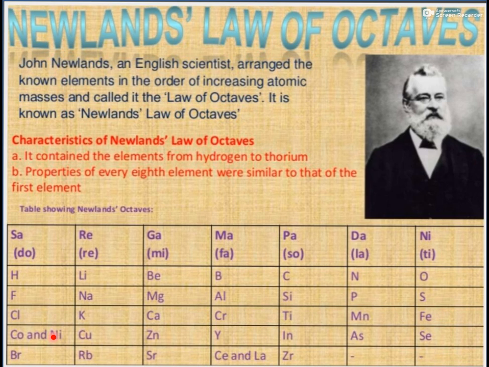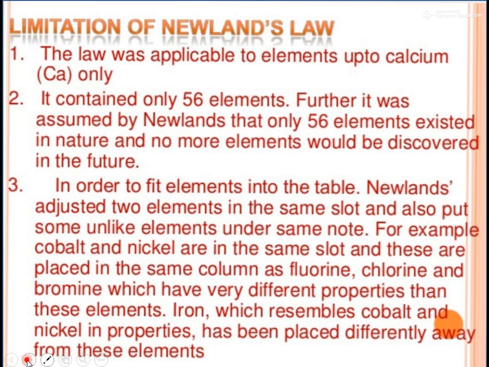So the elements which do not have similar properties with the other members of that column are placed together, but the elements which have similar properties are very far from each other. These are some drawbacks of Newlands' law of octaves, and that's why it was also rejected.